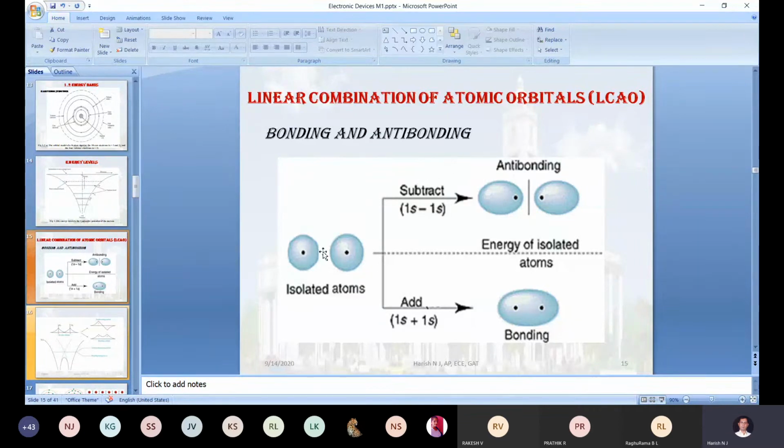Okay, so just check it out. Just for explaining this LCAO concept, I have taken two hydrogen atoms. As per our statement, linear combination, I have done the arrangement. If you draw the x-axis here, these two nuclei will be placed on the same axis. Okay, the first statement is proved.